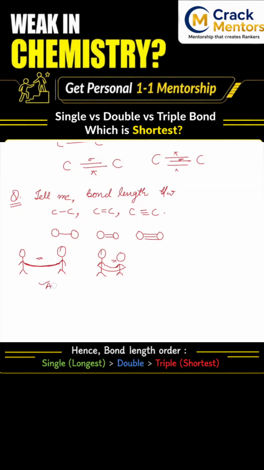Which is more stable? A condition or B condition? Tell me by your common logic. Obviously, B is more strong than A. Okay, means B is more stable than A.